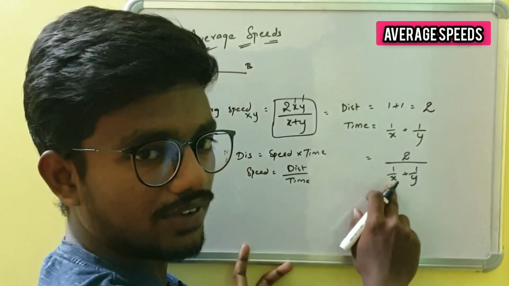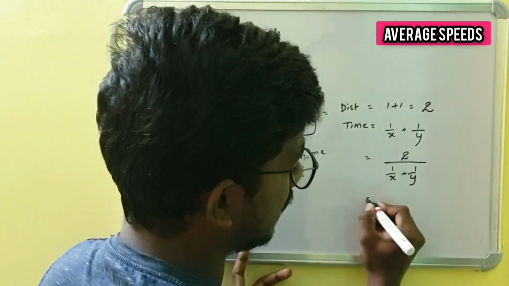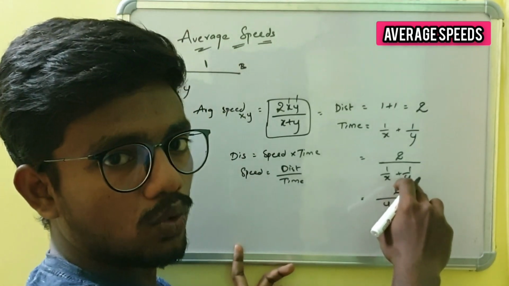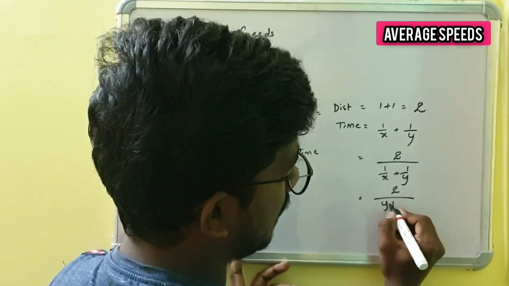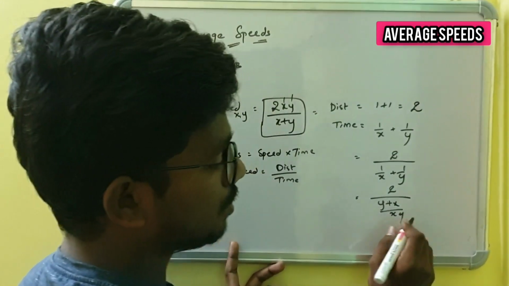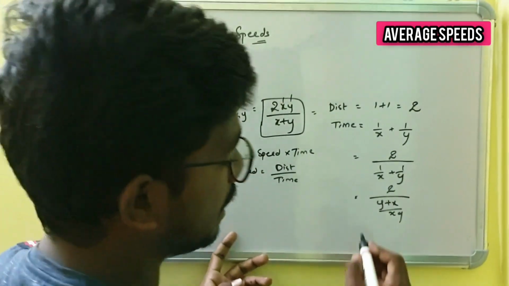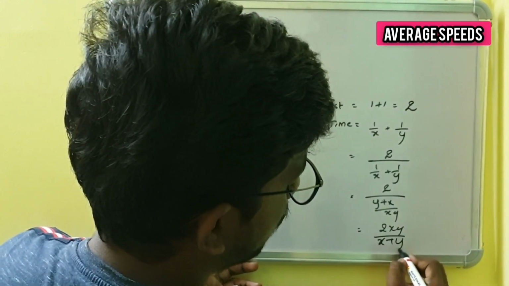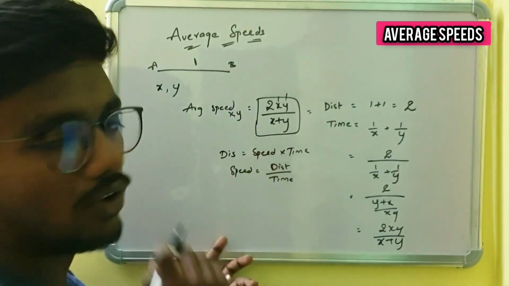Here we have the x variable, so we have to multiply with y. And here we have the variable y, so we have to multiply with x. So we get y plus x by xy, the LCM. Taking xy to the numerator, we get 2xy by x plus y. This is how we have obtained this formula.